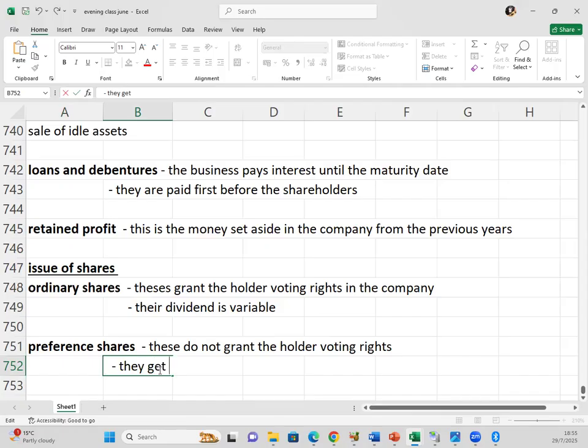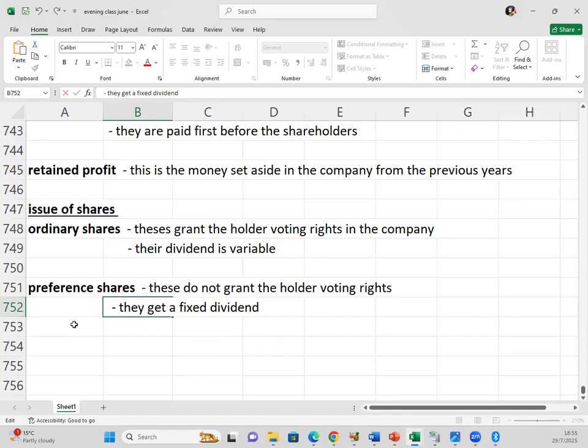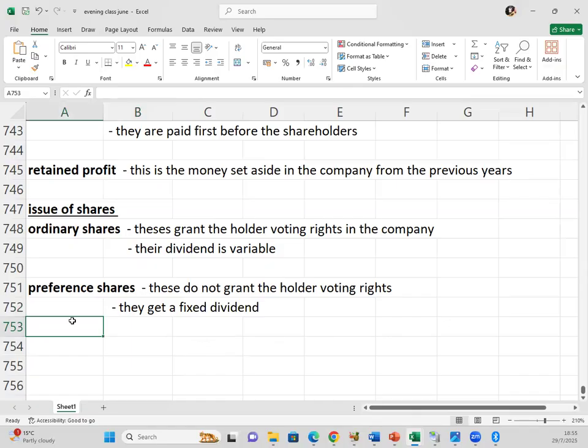It is a disadvantage if the company becomes profitable because their dividend does not change. So if you're someone who does not want to take risk, you can opt for preference shares. You get a fixed dividend. You are assured, you are cushioned from the fact that the company can make a loss. You still get a dividend whether the company has made a loss or made a profit.